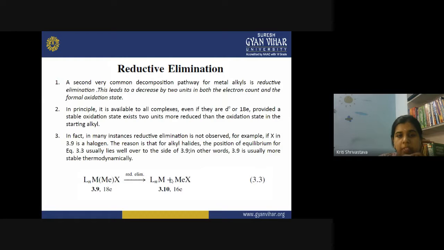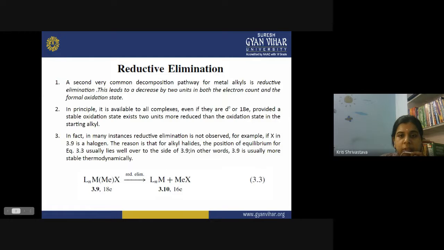So what happens in such a reductive elimination reaction if this X is a halogen? If you can see, this complex 3.9 has 18 electrons, so it is a completely stable complex. So in this case, if my X is a halogen, then what will happen? This reaction will not take place.